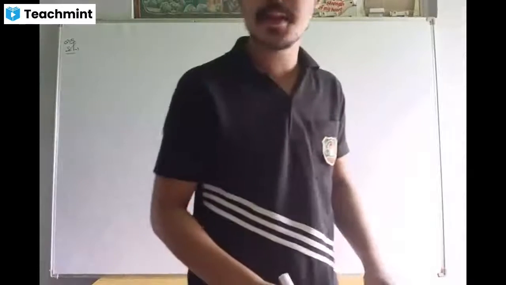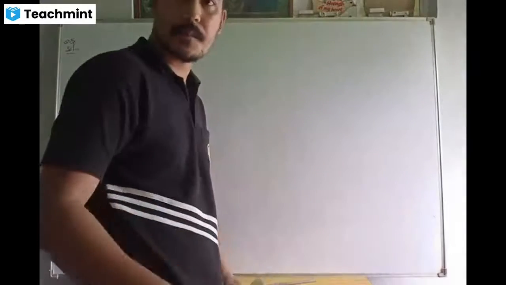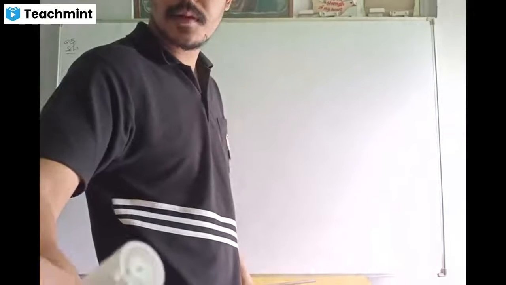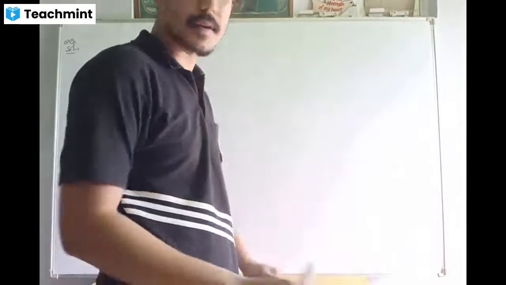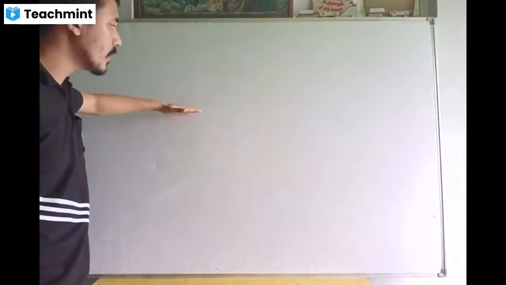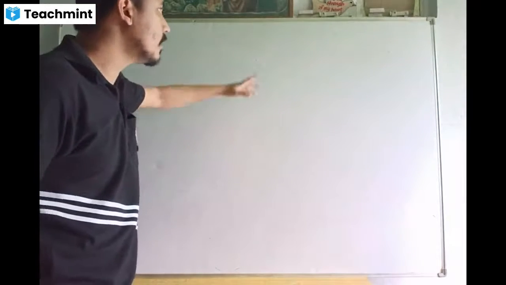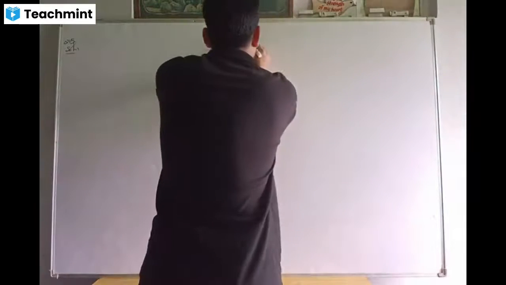Let us draw the figure and accordingly we will sort it out. So there is a straight highway which leads to the foot of the tower. So this is your tower.